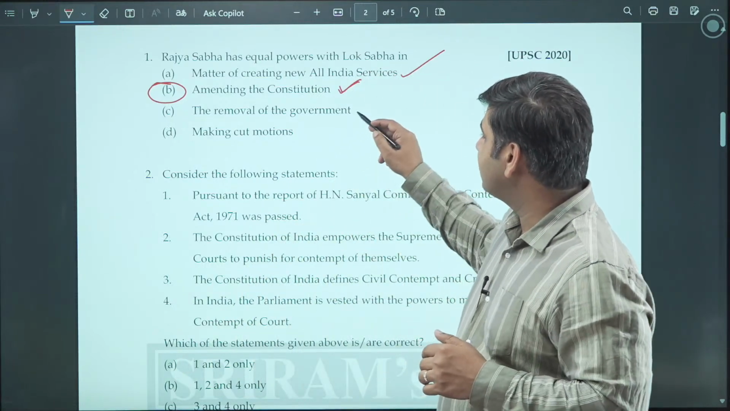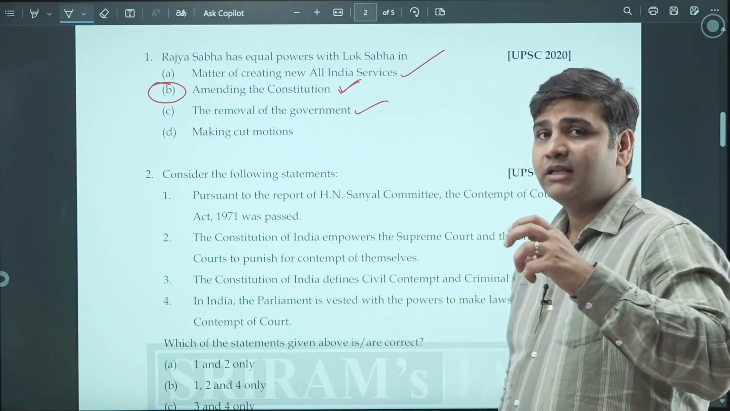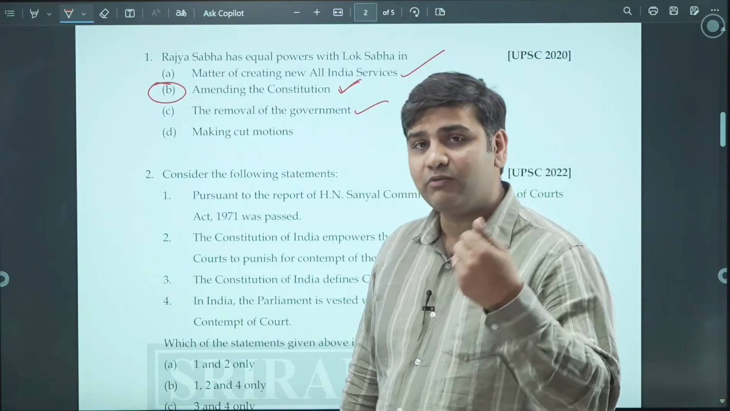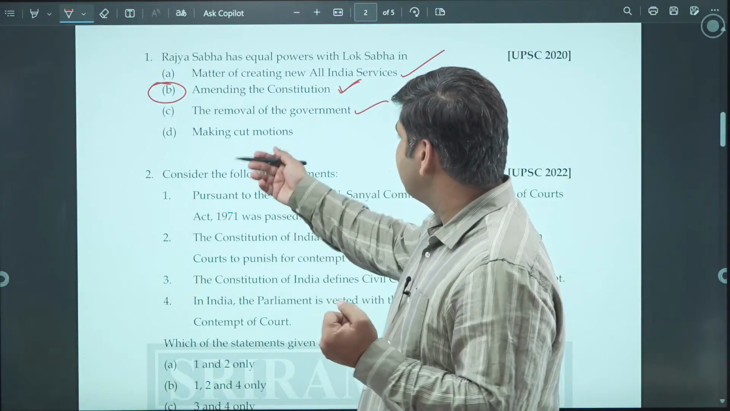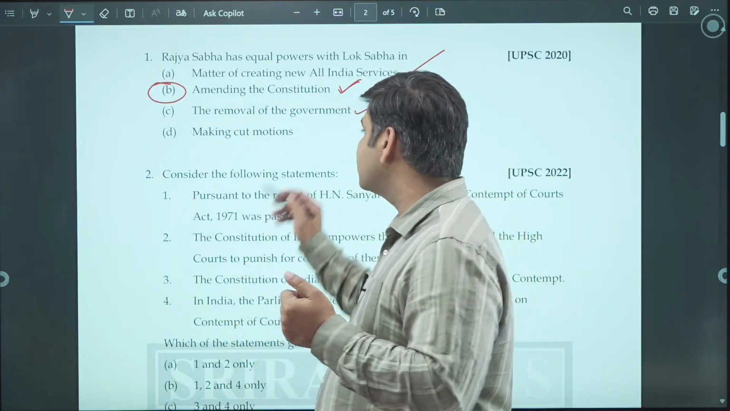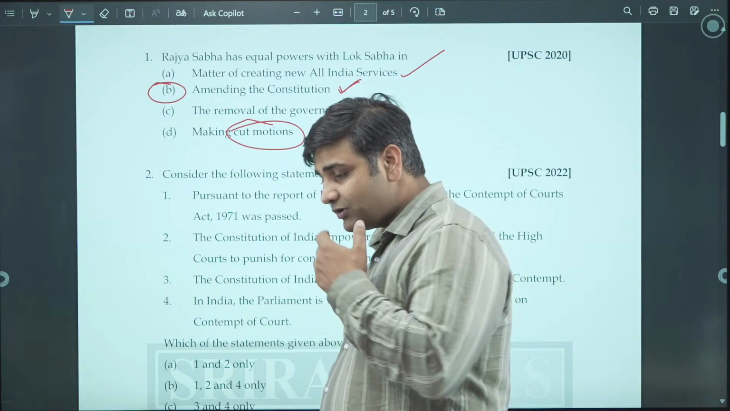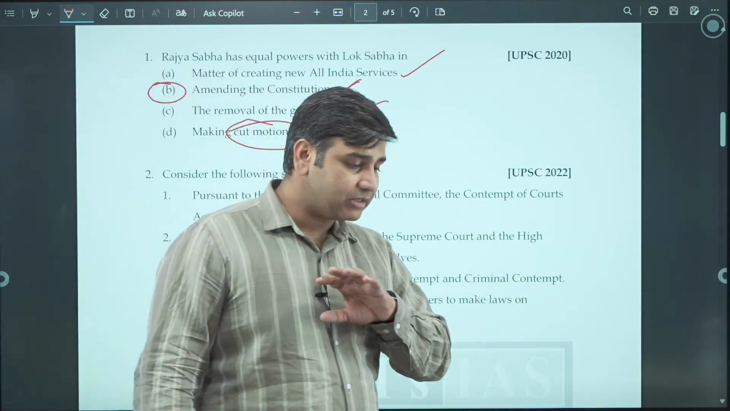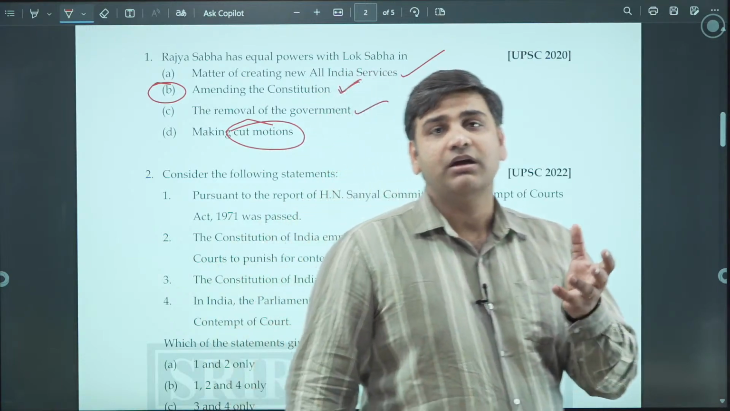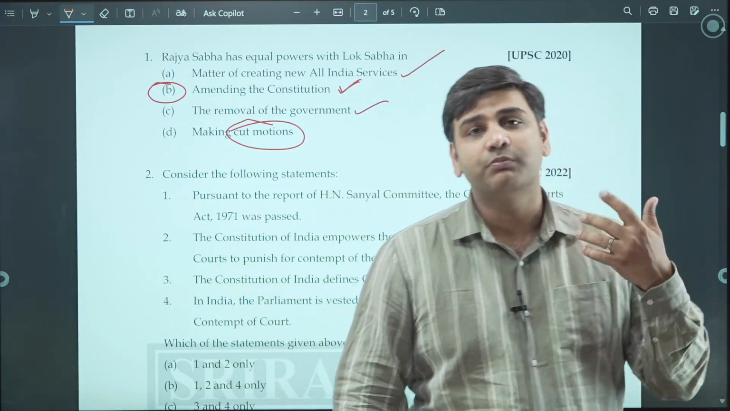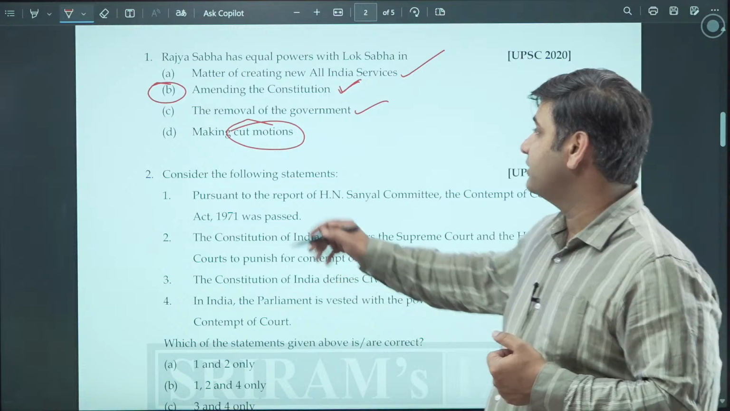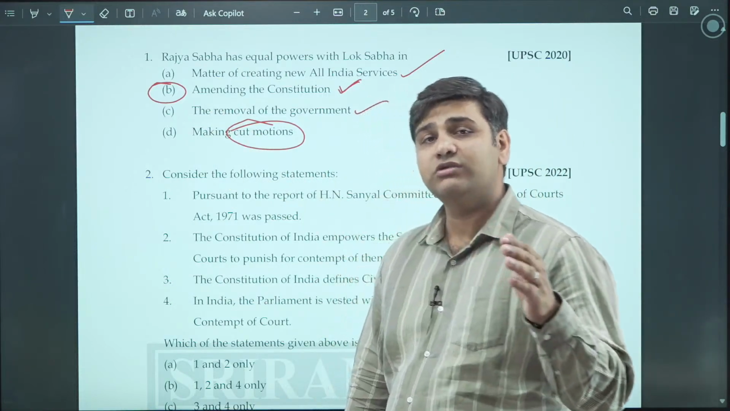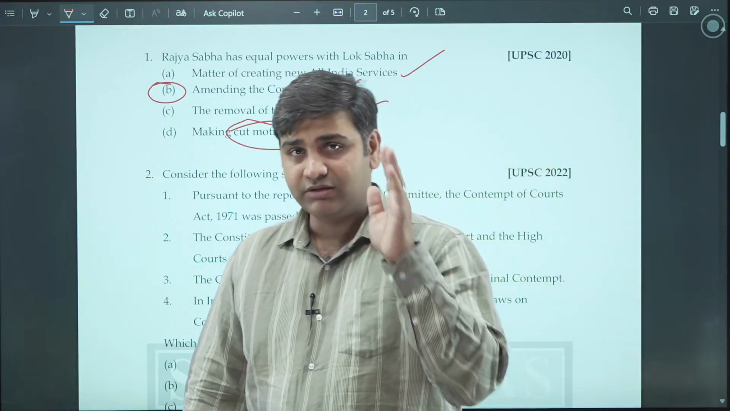The removal of the government: as we have seen, the Council of Ministers is responsible to Lok Sabha, so Lok Sabha has more power here than Rajya Sabha. And making cut motion: cut motions are usually made in the annual financial statement during the passage of the budget. In all the financial matters, it is the Lok Sabha which has overarching power, more power than Rajya Sabha. So the answer would be B, the amendment of the constitution. There, the Rajya Sabha and the Lok Sabha hold similar power.